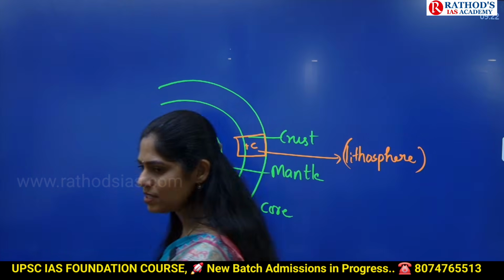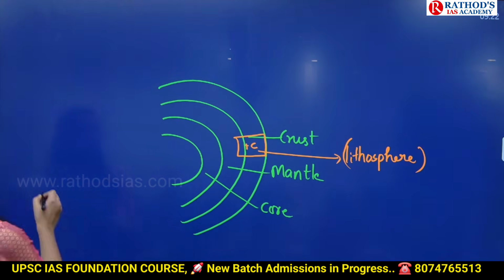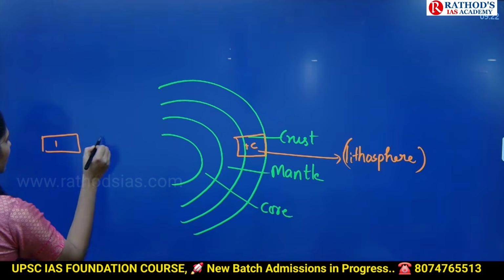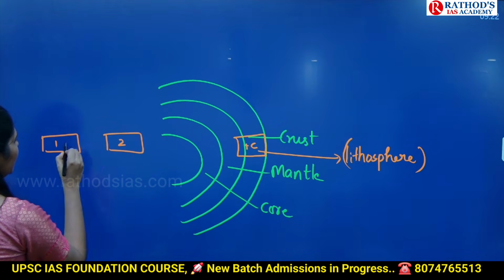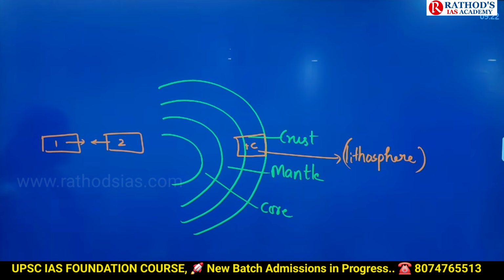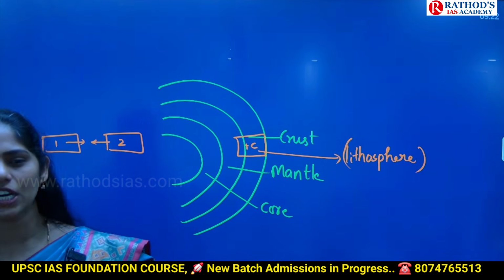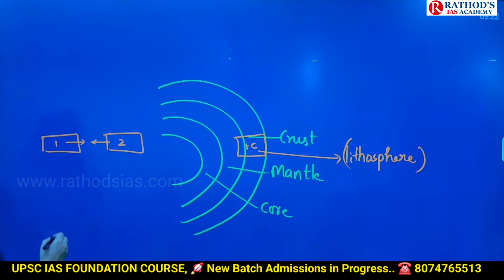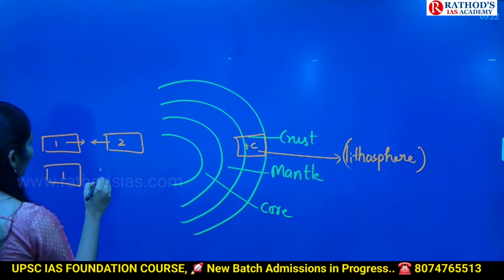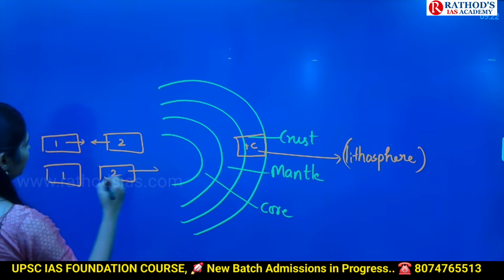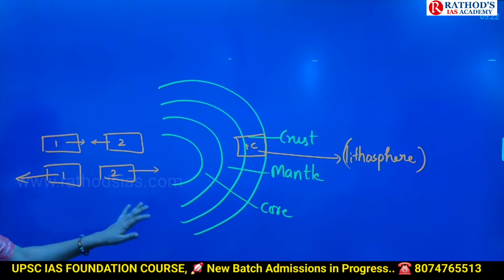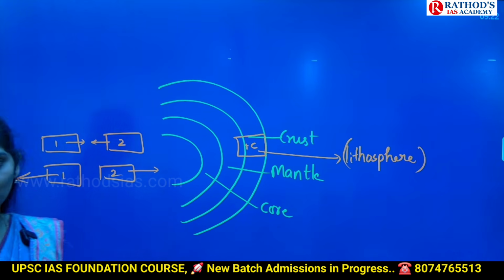Convergent plate movements. Convergent means what? Here we have plate 1, here we have plate 2. They will move towards each other. They are converging. That kind of plate movement is called convergent plate movement. And the second type is moving away from each other. This plate is moving in that direction, this plate is moving in this direction. It is called divergent plate movements.